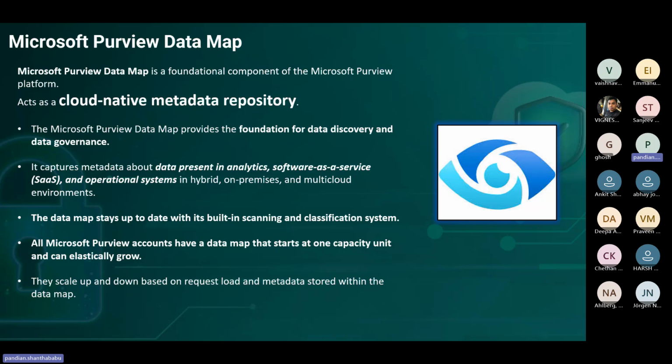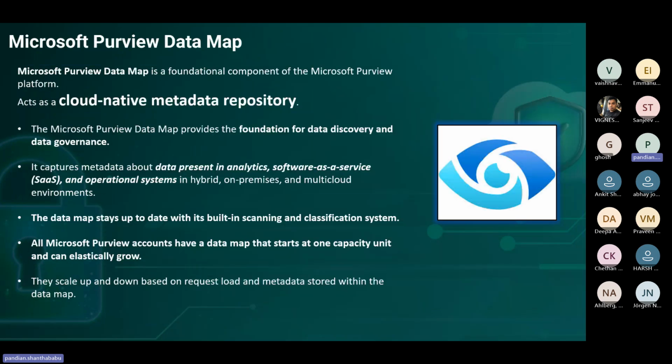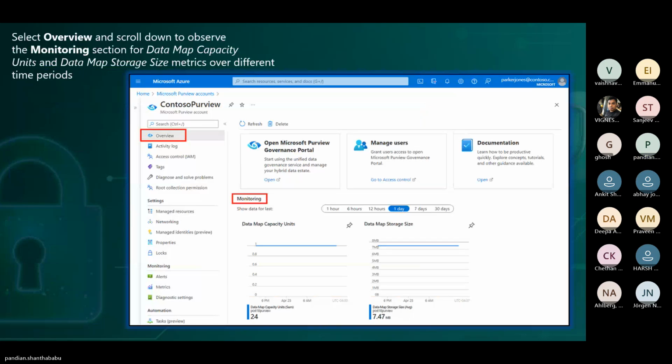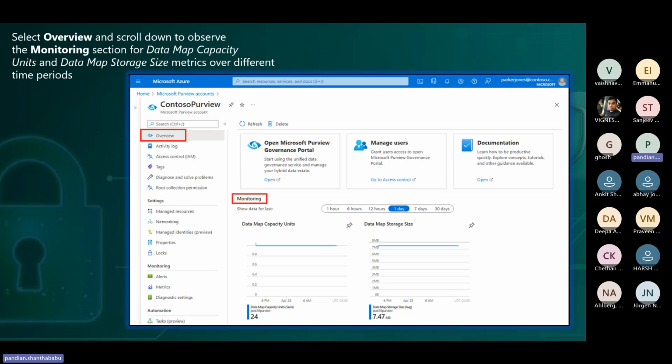Because when we are using anything, we have to be very careful, isn't it? We want to set this up. Okay, fine. So with respect to here, we can figure out this is the common screen. There you can see how much data is used, the data map capacity, because with Microsoft, everything is based on units, as you know, right?